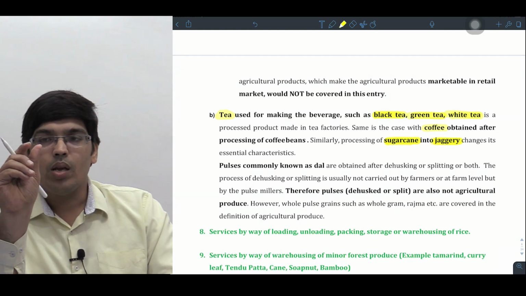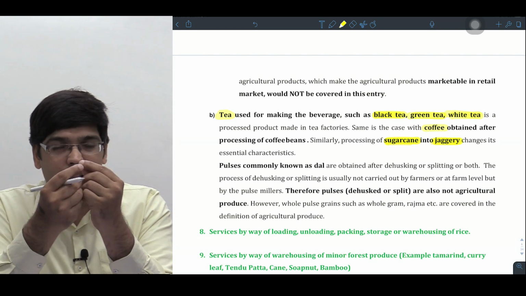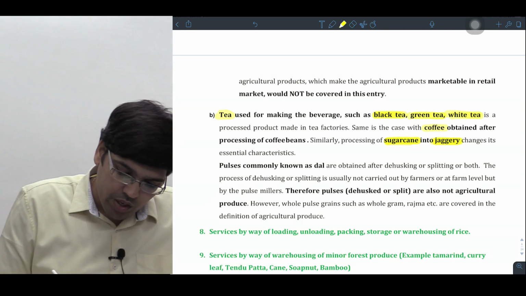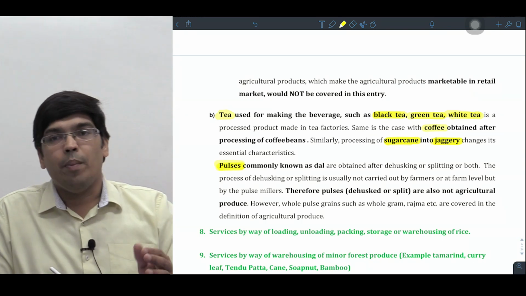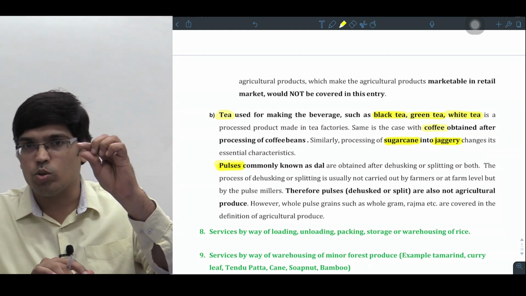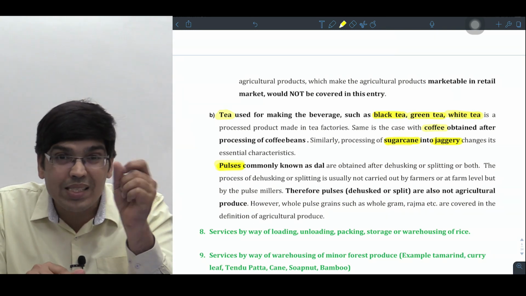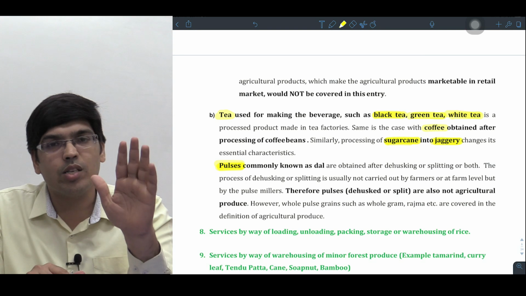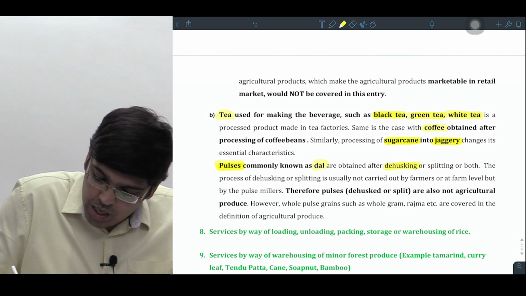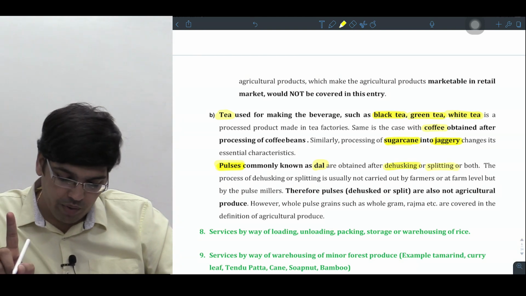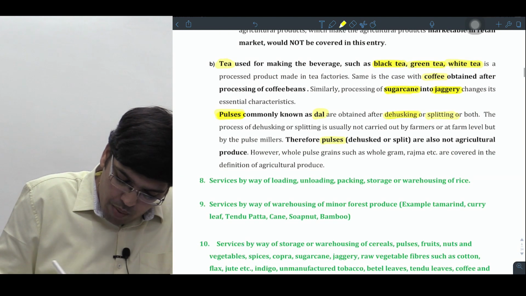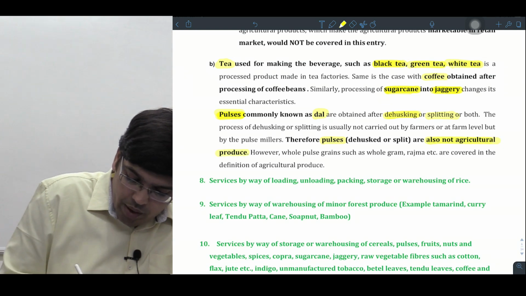You know pulses, right? We call them dals. See, dal generally is round and is inside a husk, right? So if you are doing de-husking activity, that is, removing the outer layer of the dal, that activity is taken as what, sir? Taxable. So pulses are no doubt agriculture produce. But if you remove the husk of the pulse, or split the dal, that activity of de-husking the outer shell is taken as what, sir? Taxable activity. So pulses are commonly known as what, sir? Dals. So the activity of de-husking or splitting is taken as what, sir? Taxable activity. They will ask all these in bits, read carefully. Am I clear? Therefore, pulses are also taken as not what, sir? Agriculture activity, and thereby it will become what, sir?